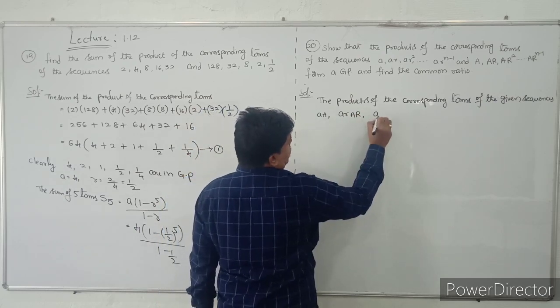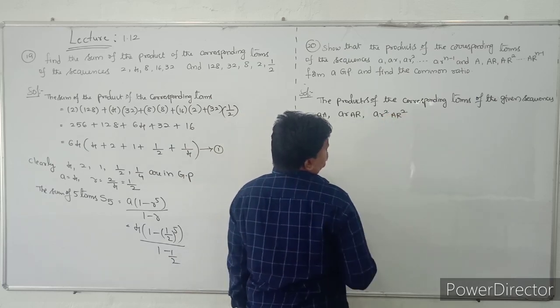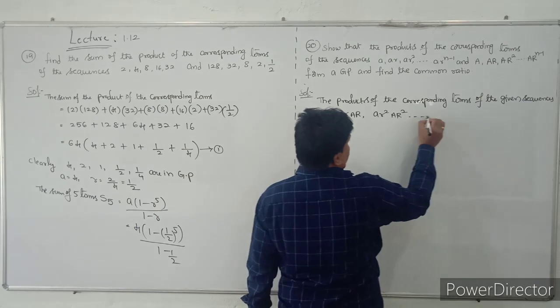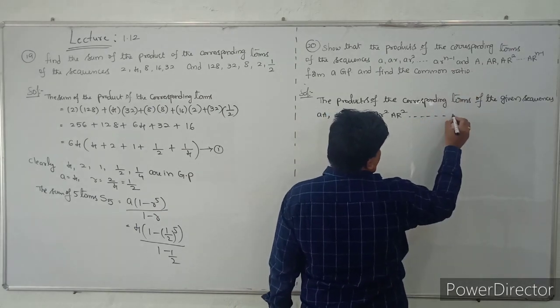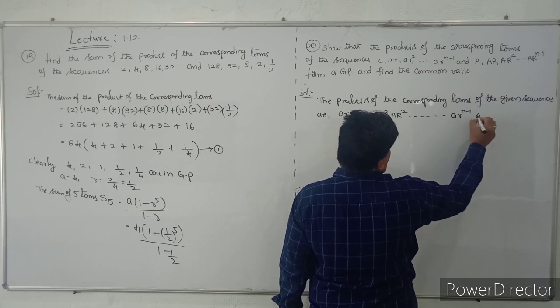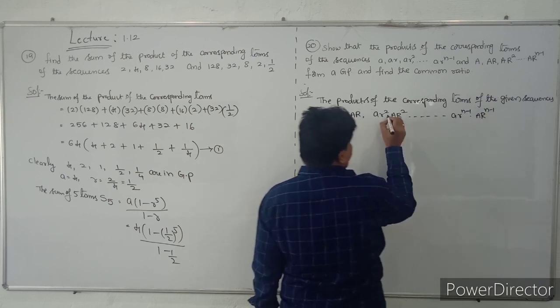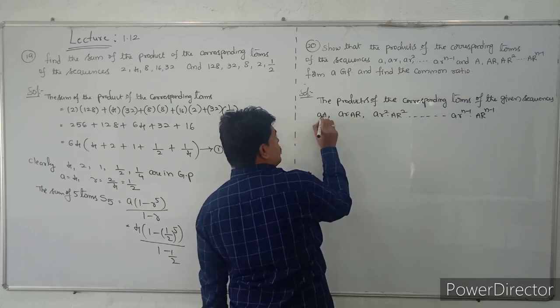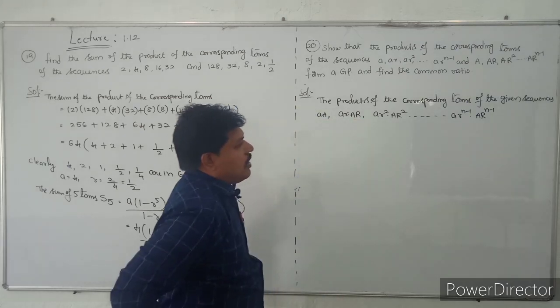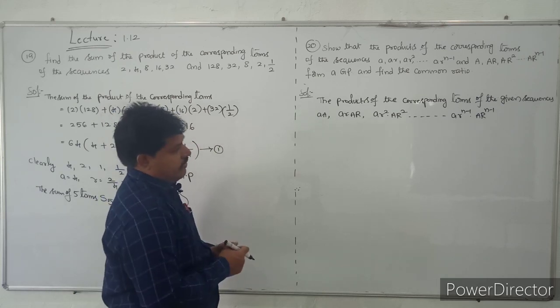That is AR square, and so on. What is the product of n terms? That is nothing but A R power n minus 1. So this is the product of the corresponding terms of the given sequences.